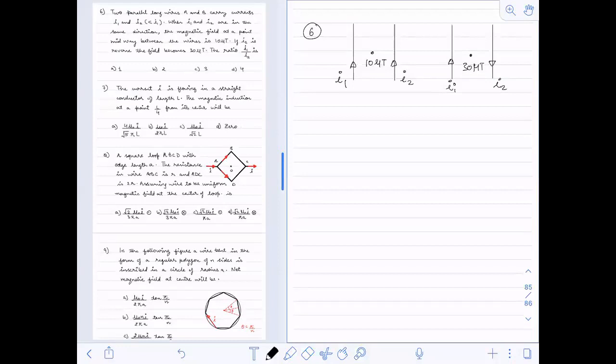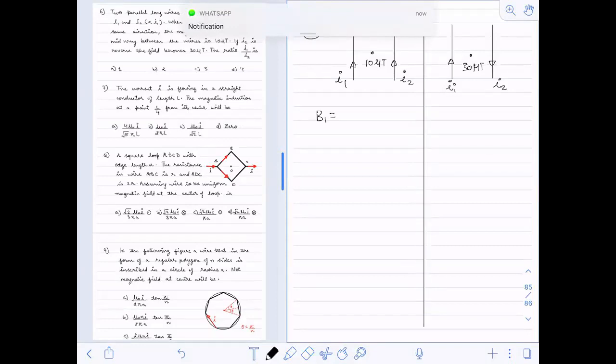Now, can you tell me the field at this point due to B1? I'll solve this, and just check. B1 is mu naught into 2I1 divided by 4 pi r, where r is the distance, and it will be downward.